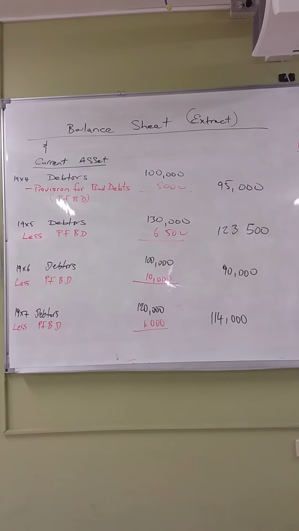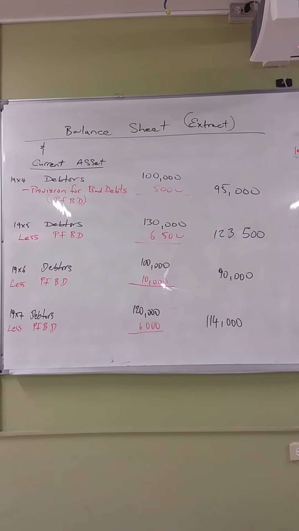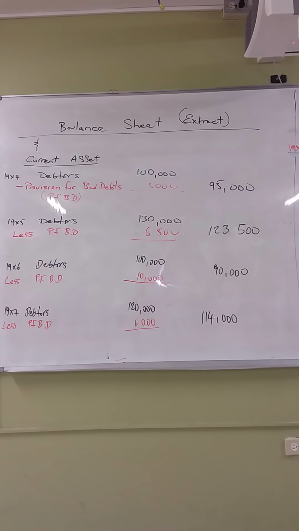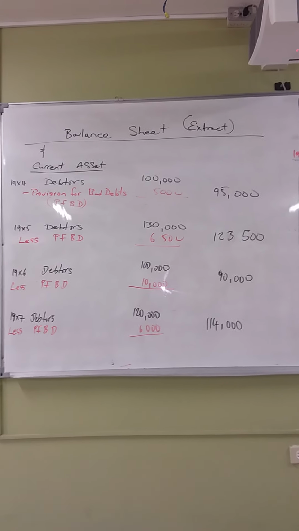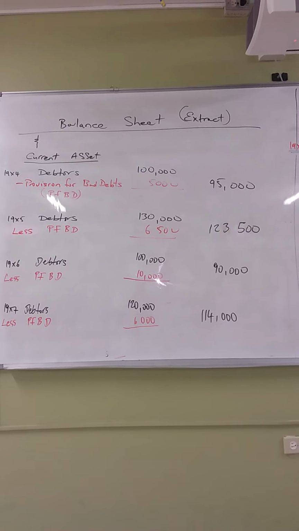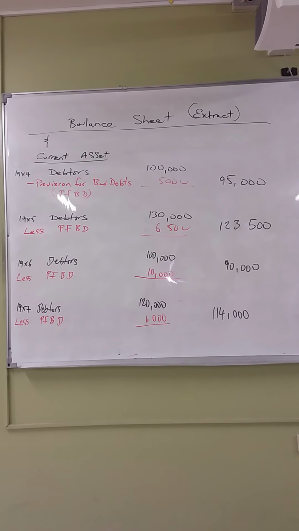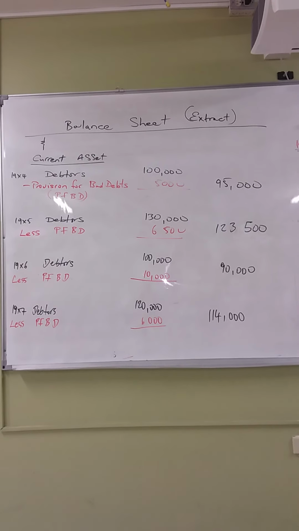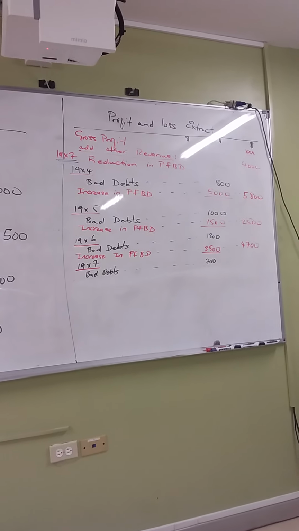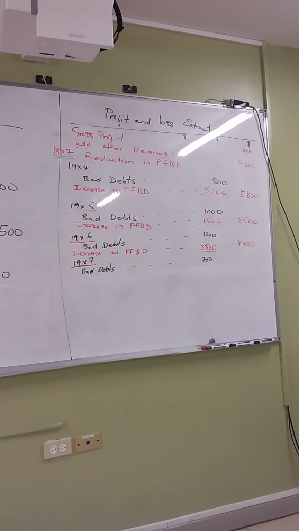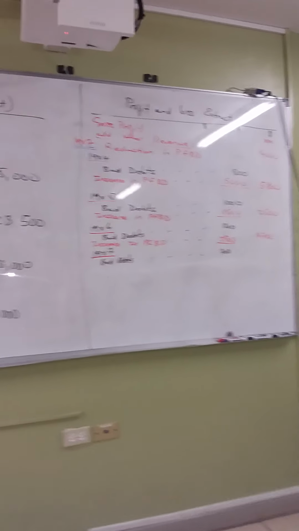That pretty much ends the lesson as it relates to bad debts and provision for bad debts: how bad debts is treated in the bad debts account, in the provision for bad debts account, how it is reflected in your P&L extract, and how it is reflected in your balance sheet extract. Note that bad debts is not reflected in your balance sheet, only the provision for bad debts is. But in the profit and loss extract, both the bad debts and the increase or decrease amount for provision for bad debts are reflected. All right? Okay, there ended the lesson.